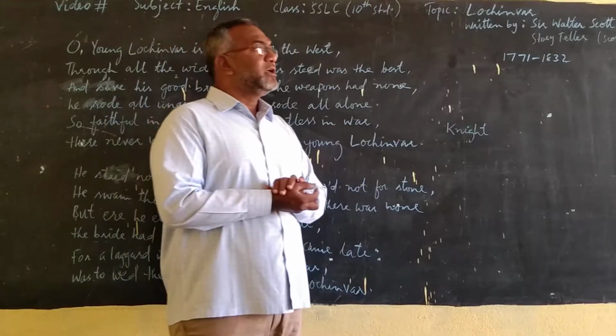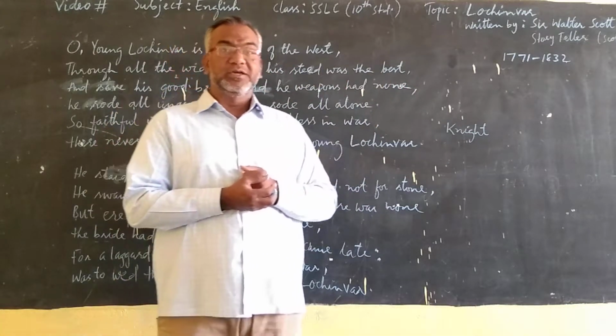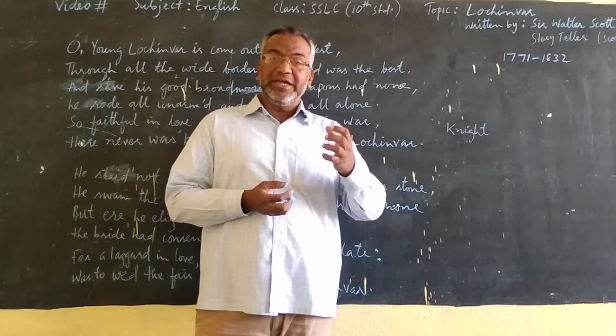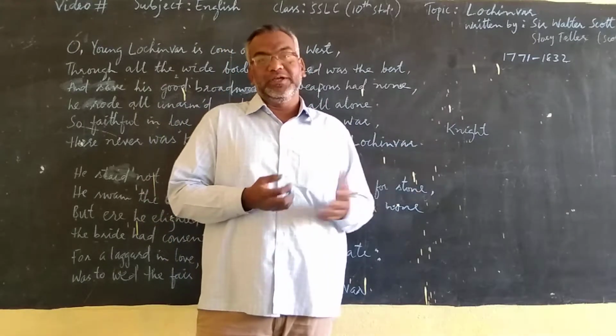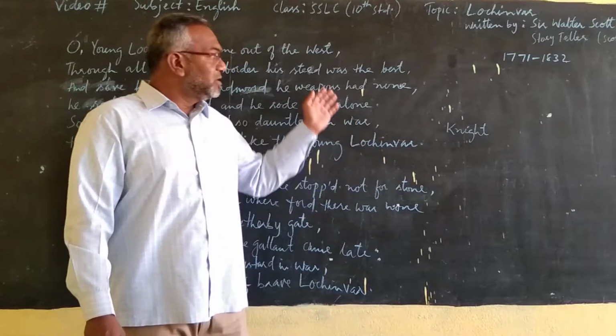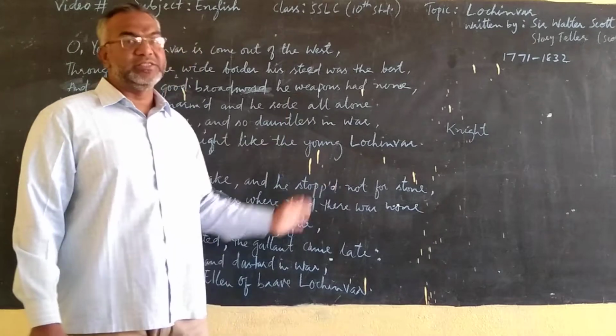How he got back his love. In getting back his love, he showed bravery. That is what is explained in this poem.